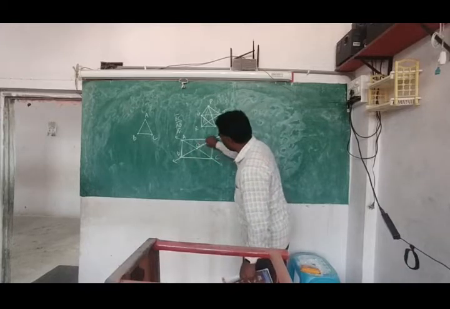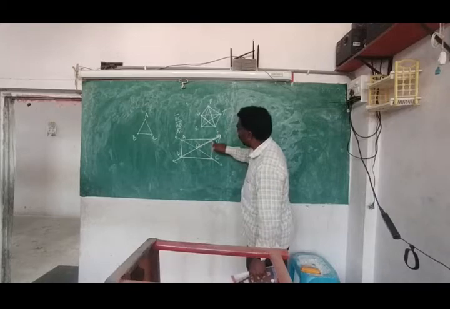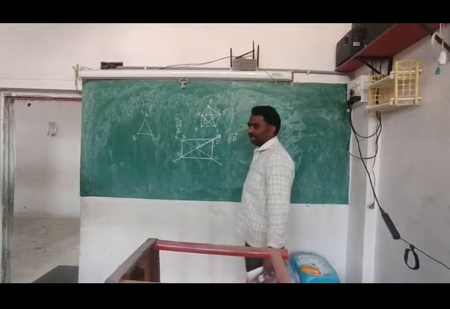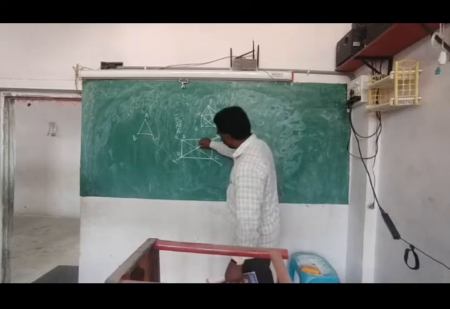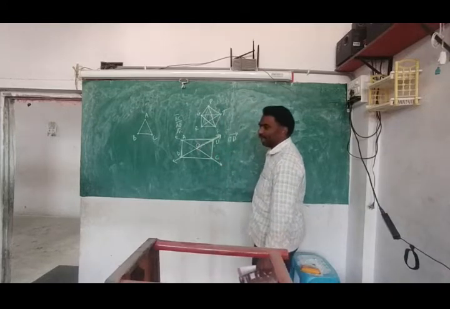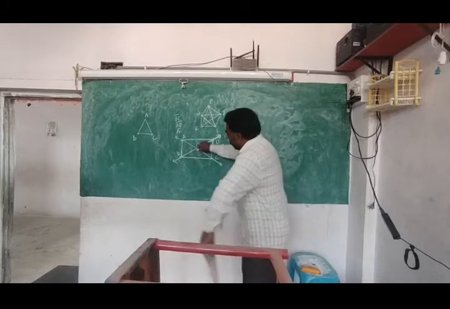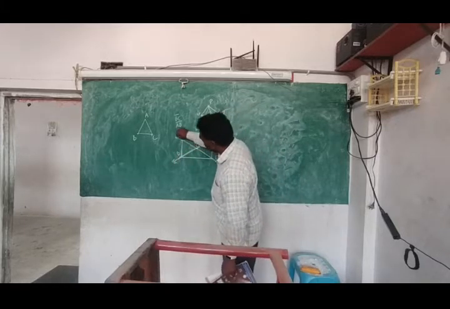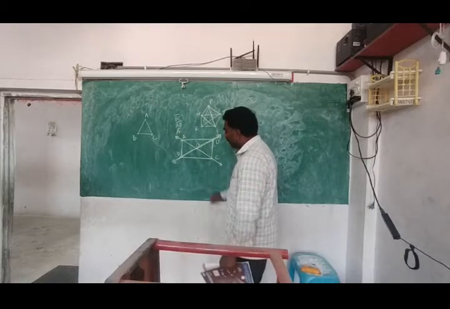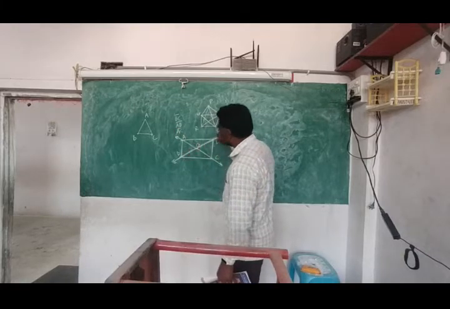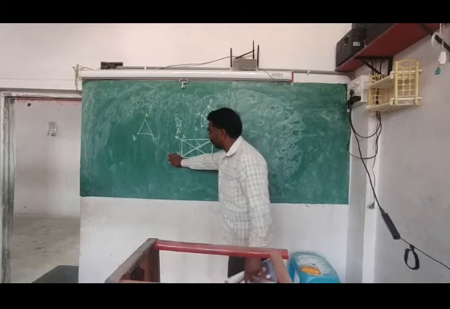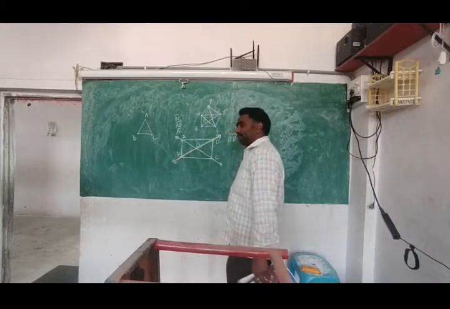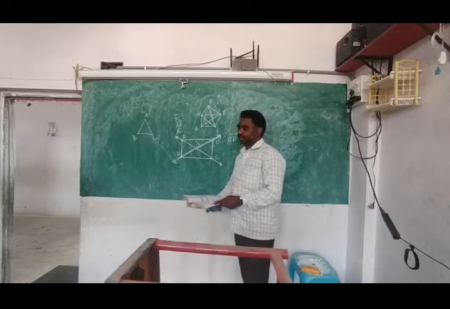What do you name this? OD ray. OC ray. OB ray. OA ray. Not only like that, BD ray also you can take. But he is asking only 3 rays.